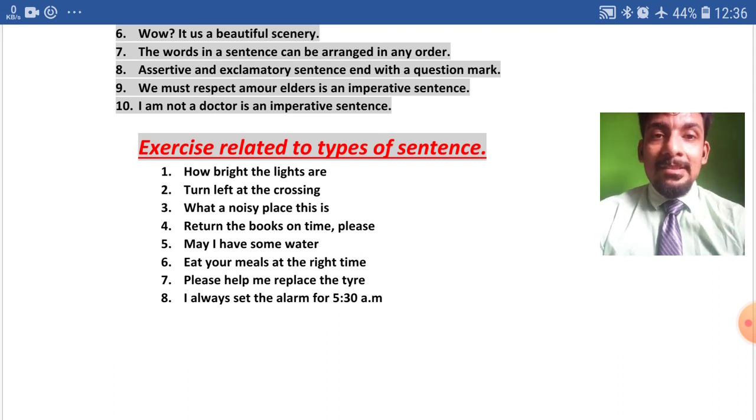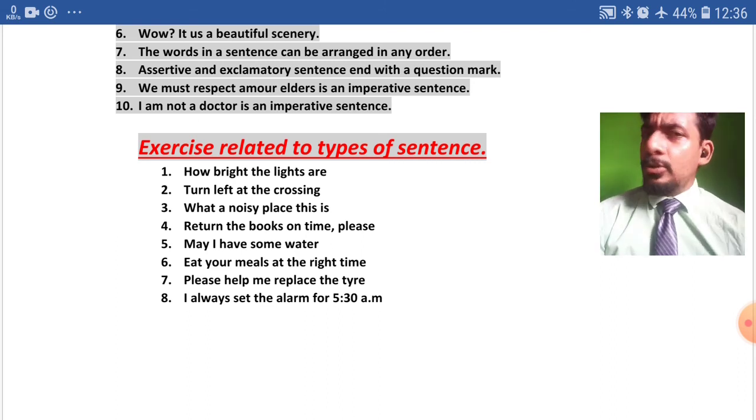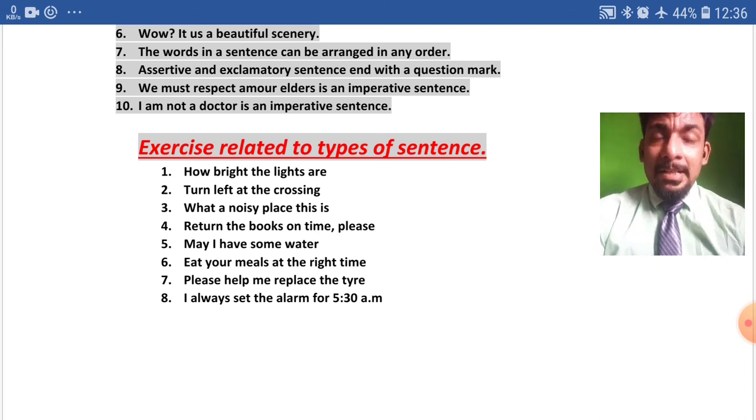Now, if all your answers are correct, congratulations. If you attempt any kind of question related to sentence, it has a chance of getting correct. Now, with the three parts, I ended the first chapter of sentences.